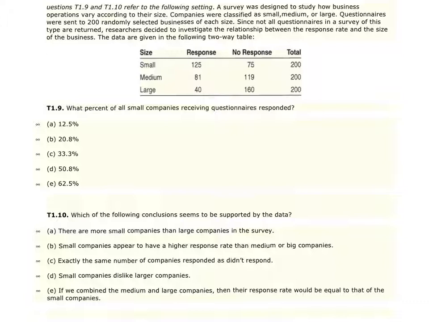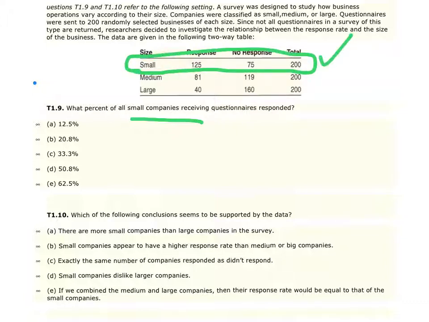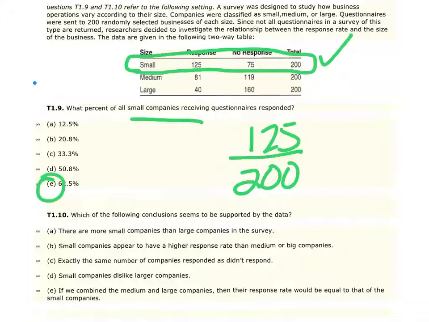Now you need to decide, is this more of a contingency question, which would mean we're just looking at maybe certain columns or certain rows, or is it all of the data? Do we look at all 600? In this case, when you read it, hopefully it makes sense to you. What percent of the small companies, so I'm going to go in here, that's my group. It's contingency, it's the small companies, so it's all out of 200. Of those, did actually respond, that would be 125. You compute this, you're going to get 62.5%.